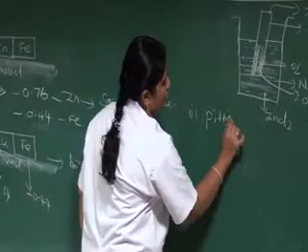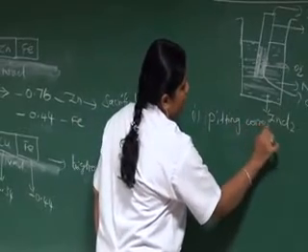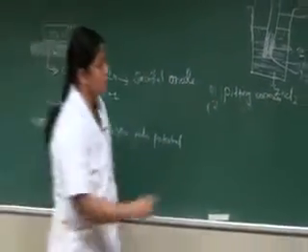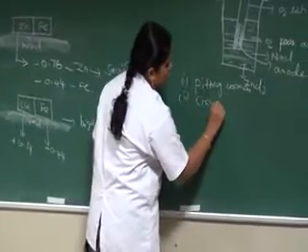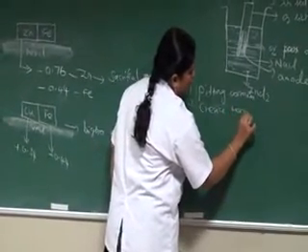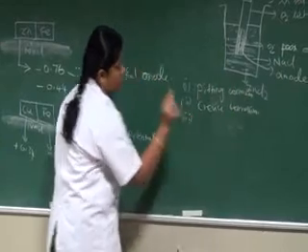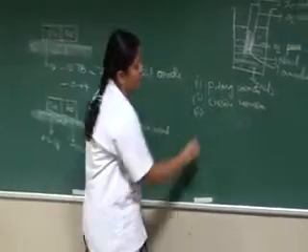First one is pitting corrosion, and second one is crevice corrosion. Third one is pipeline corrosion.